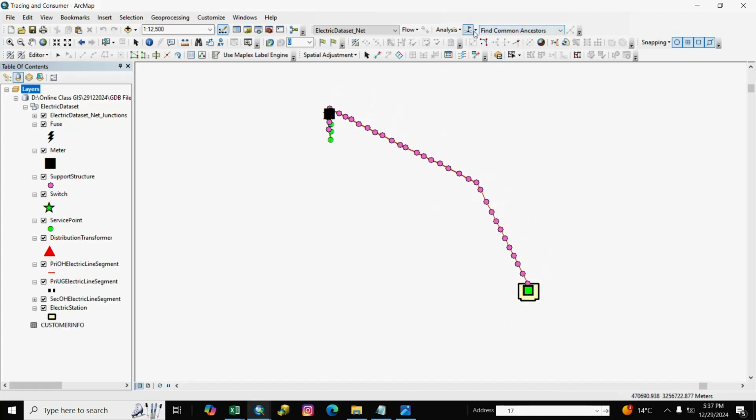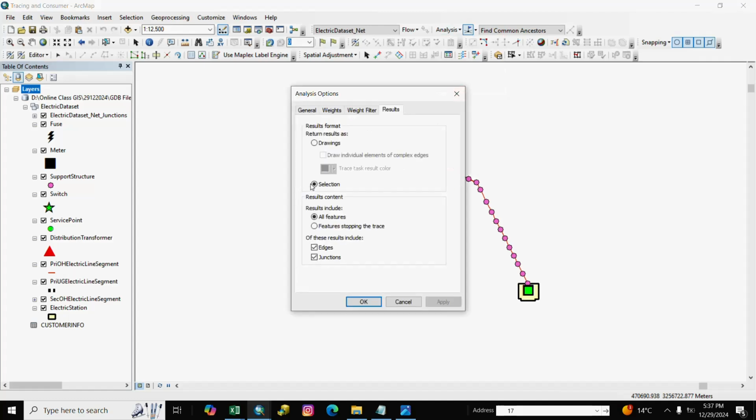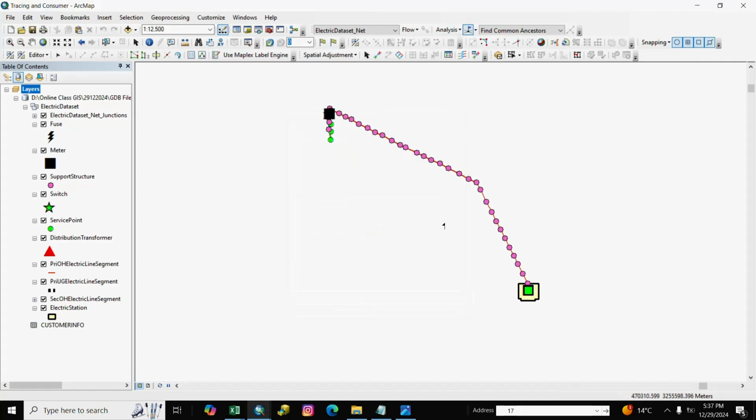After flag we go to analysis option and we select it, already selected, and we go to find connected, find loop, disconnected, find path upstream, find path downstream, and so on.